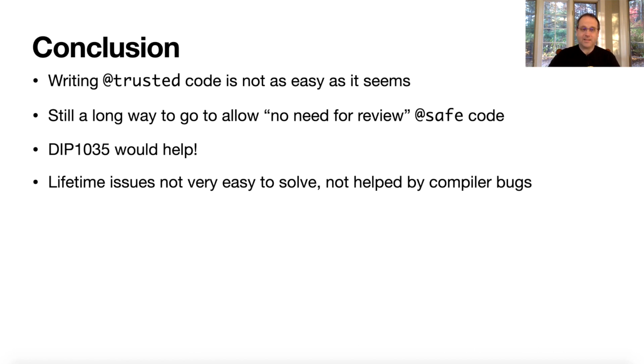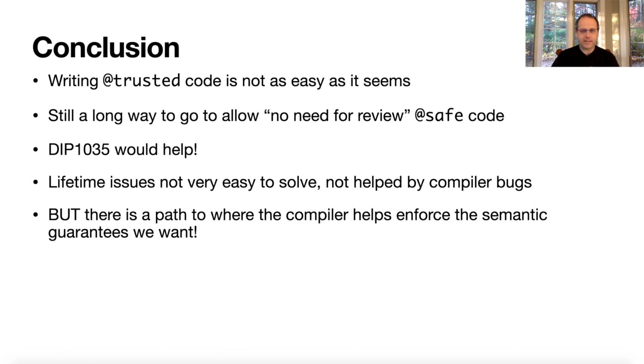But there is a path, I think. I think there is a path with the way that D is on to where the compiler helps enforce the semantic guarantees that we want. And that's really what I'm trying to say here: I think we can make D the language where you only have to review certain pieces of code and you can assume that the compiler helps you everywhere else.